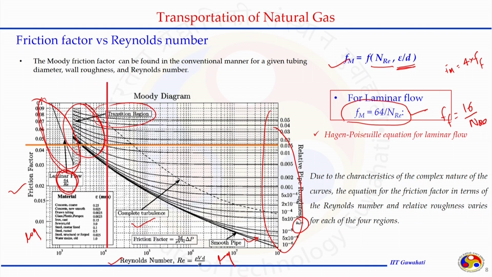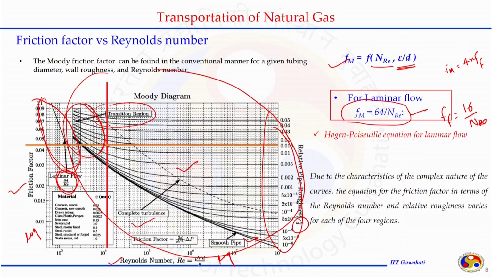Due to the complex nature of the curve, several equations have been designed for the other 3 regions: transient region, turbulent region and smooth pipe region, and accordingly we can choose which region the flow is happening in the pipeline. Not only the region, but we can see how it is changing with respect to Reynolds number and epsilon by d.